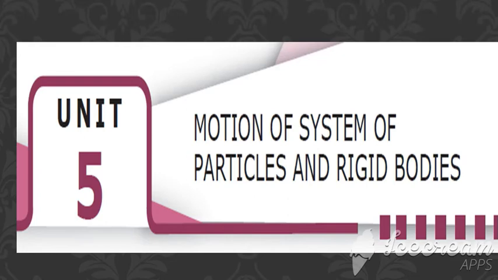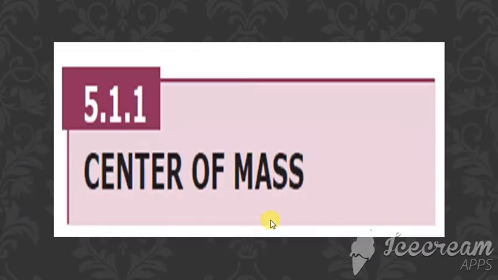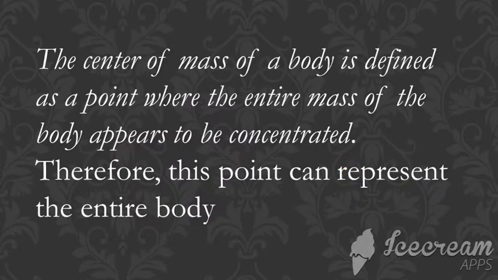Today we are going to start with our next lesson, the fifth lesson, which is motion of system of particles and rigid bodies. In this, the first thing we are going to see is about center of mass. What is meant by a center of mass is that the center of mass of a body is defined as the point where the entire mass of the body appears to be concentrated.